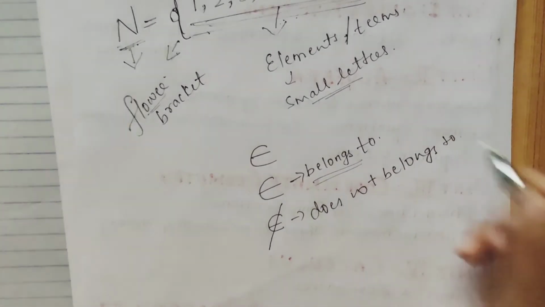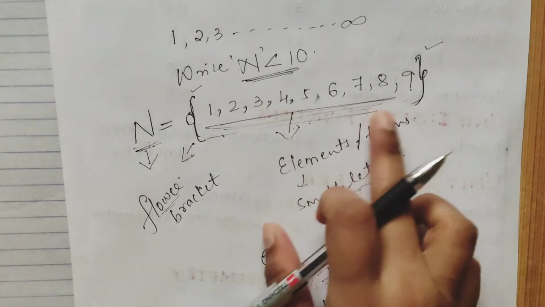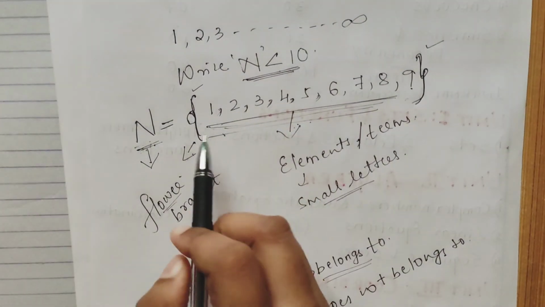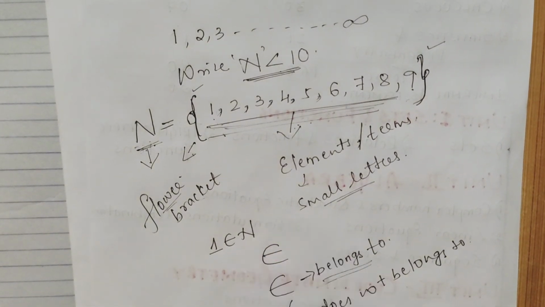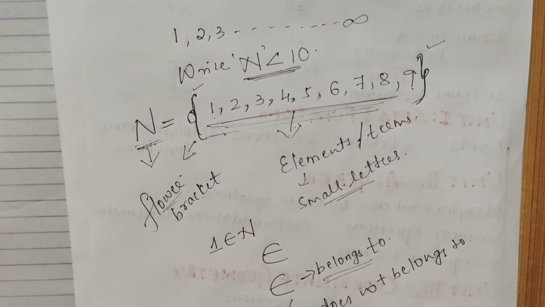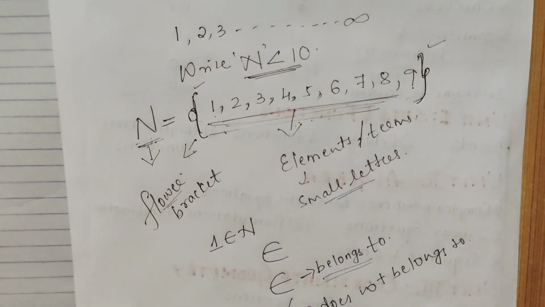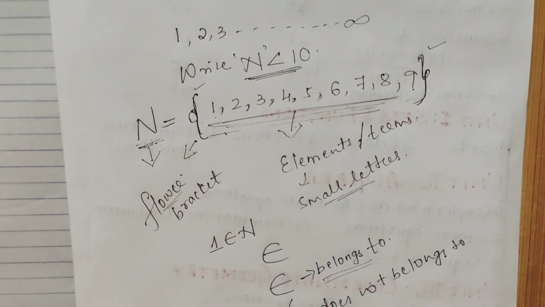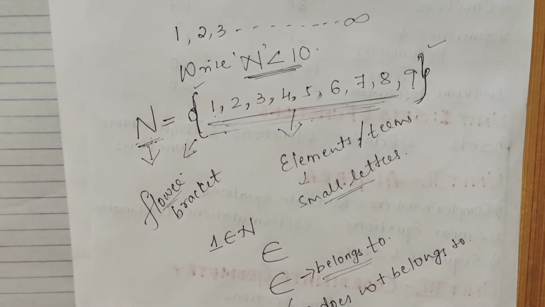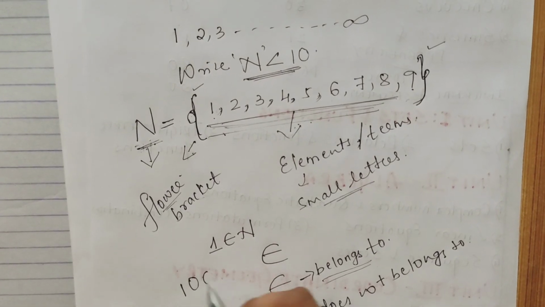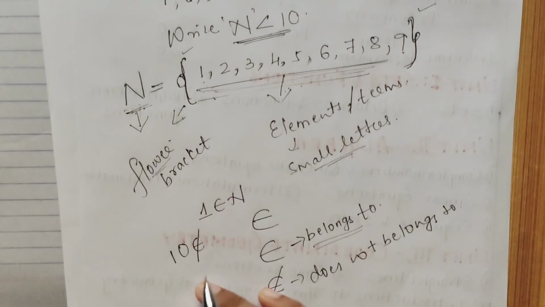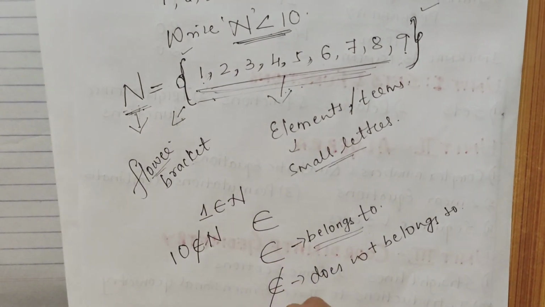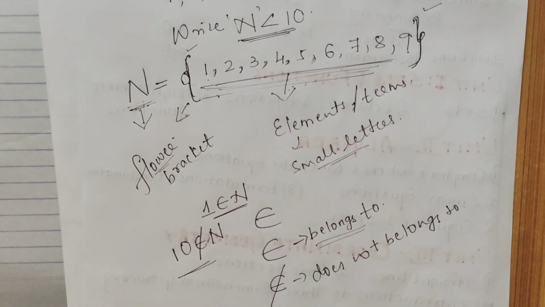Simple. Now you see, here I have the set of natural numbers, right? Now I say 1 belongs to N. So how will I write it? 1 belongs to N. Now if I ask you, is 10 in this set? You'll say no, 10 does not belong to the set N. So how will you write it? 10 does not belong to set N. These are the simple things which you have to learn.